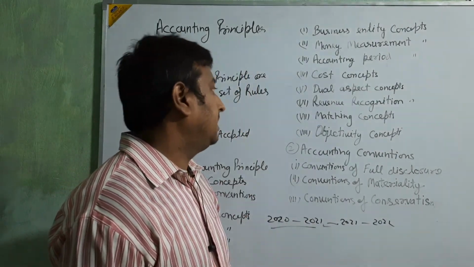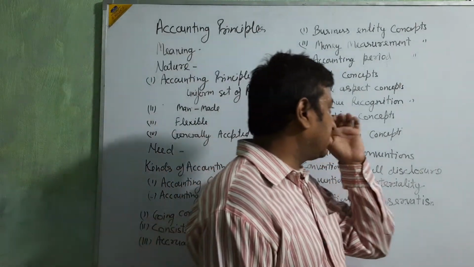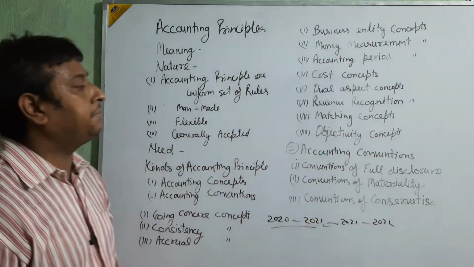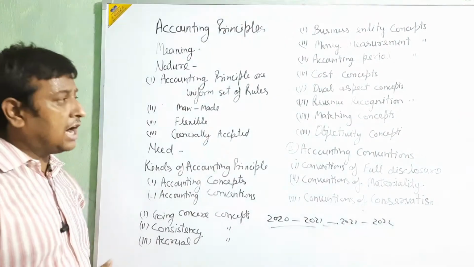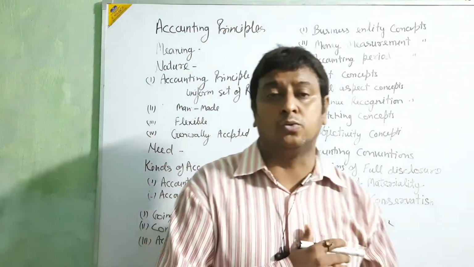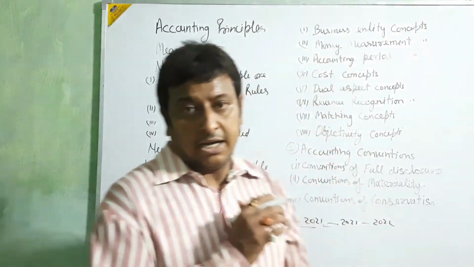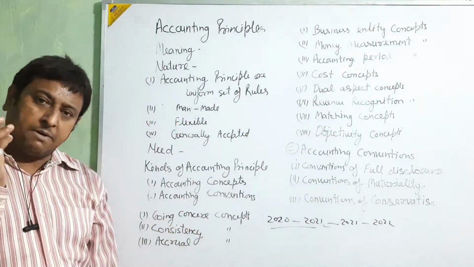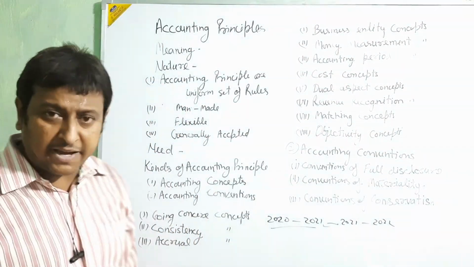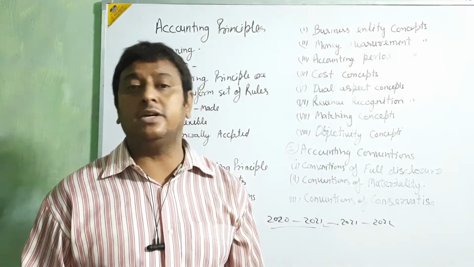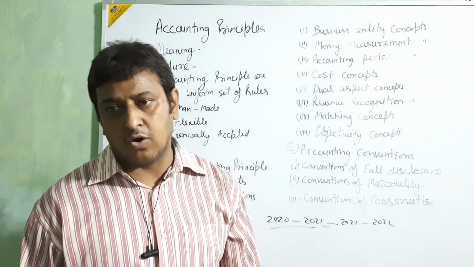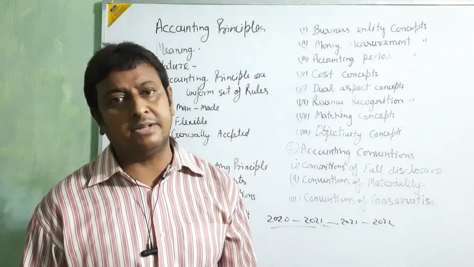Next, revenue recognition concept. In this concept, always they are thinking about the revenue. Okay beta, in this way any type of expense, even if you are not paying at that time, we are going to show that expense.